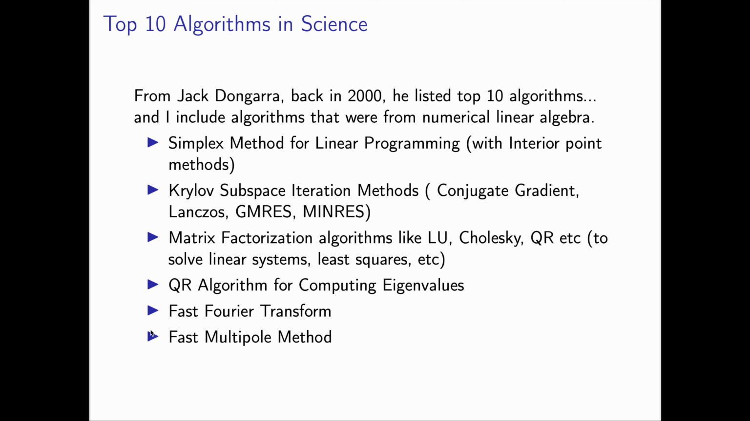Jack Dongarra, a well-known figure in scientific computing, or supercomputing too, back in 2000 listed the top 10 algorithms of the 20th century. Among those 10 algorithms, I pulled out the algorithms that come from numerical linear algebra. So you can see that we have 6 out of 10. I think the first one was the Metropolis algorithm, so that's Monte Carlo stuff. Another one was the quicksort algorithm, for sorting. I don't remember off the top of my head the other 2. But anyway, we have 6 here.